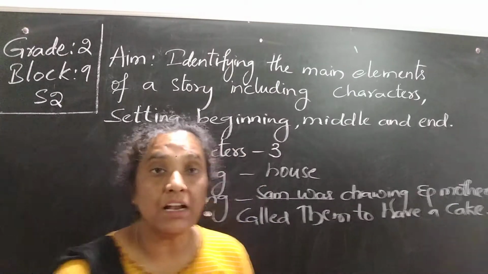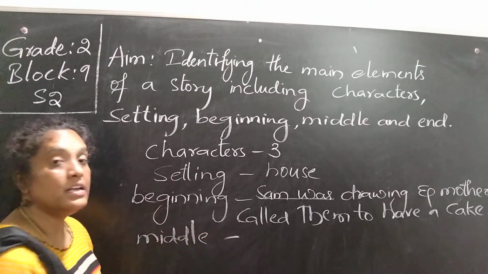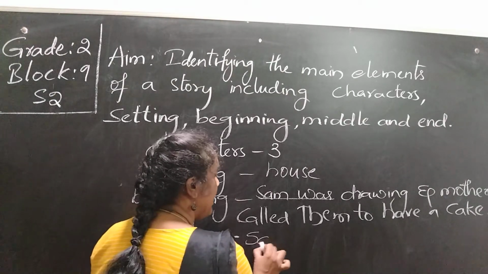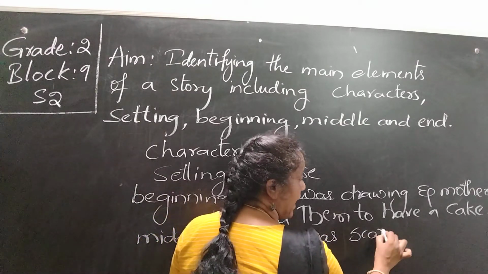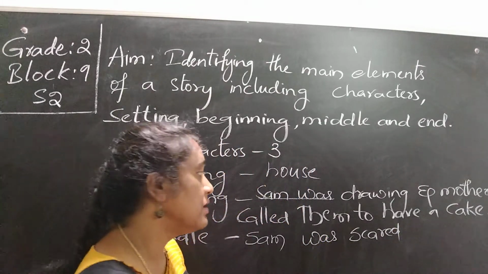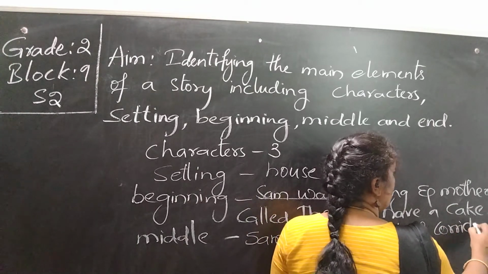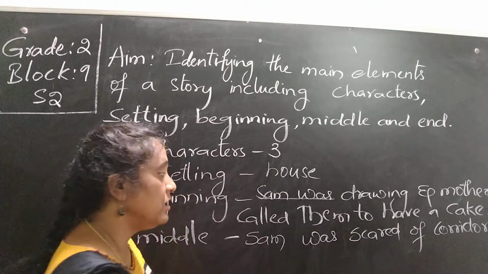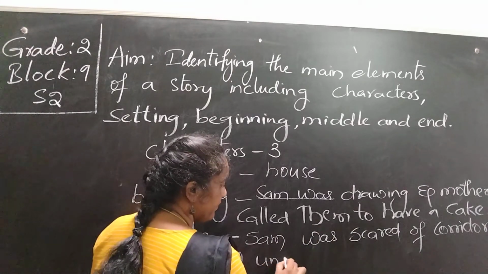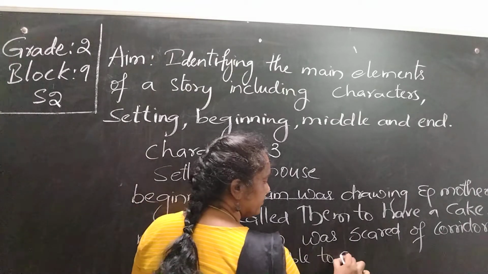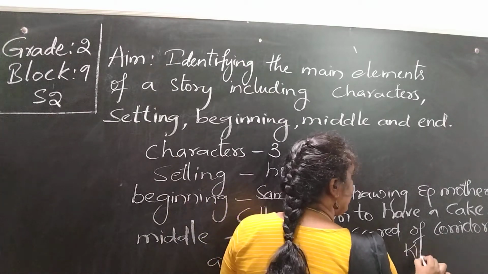Okay? Now coming to the middle of the story. What happened in the middle of the story? In the middle of the story, Sam was scared of the corridor and unable to cross. He was scared, he was frightened. Scared and frightened are synonyms. So he was scared of the corridor and unable to go into the kitchen.